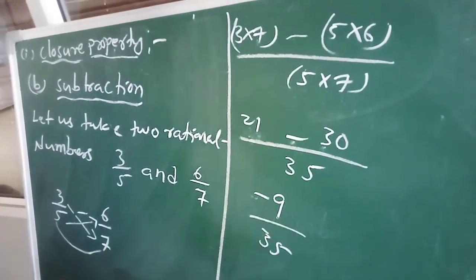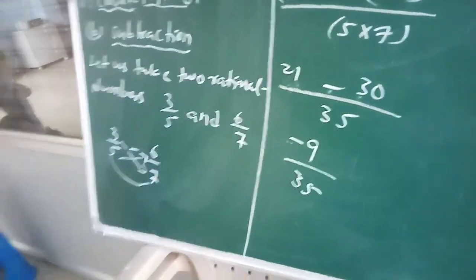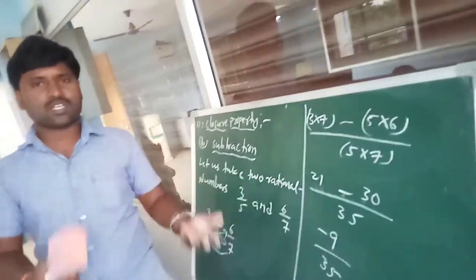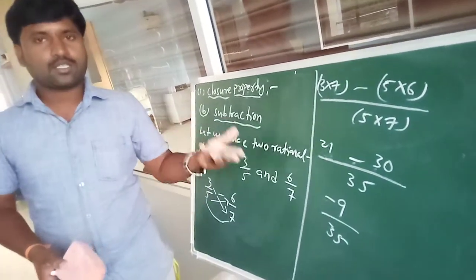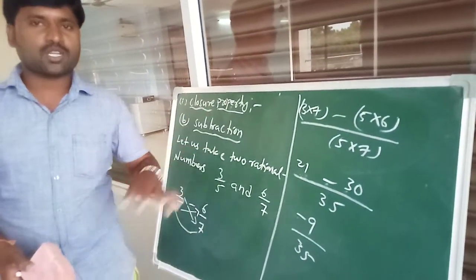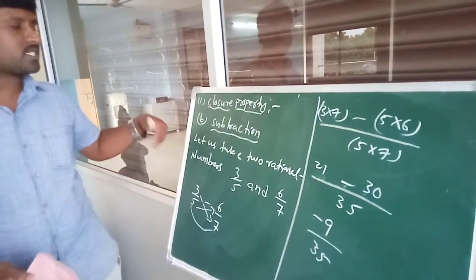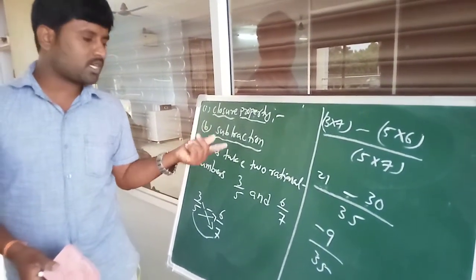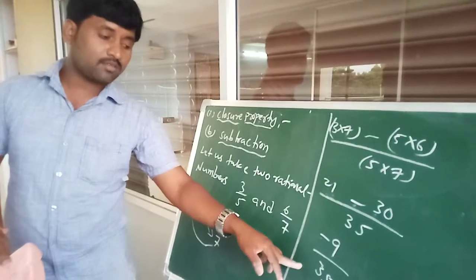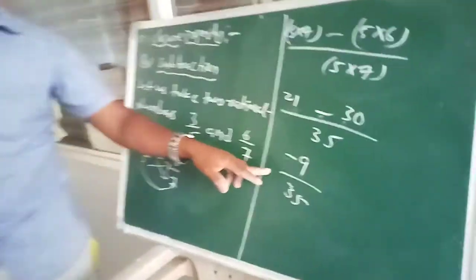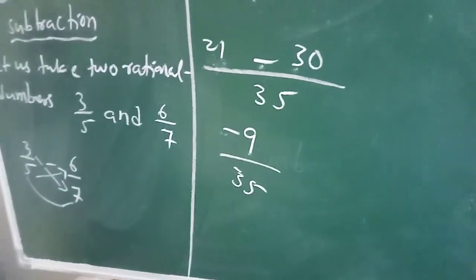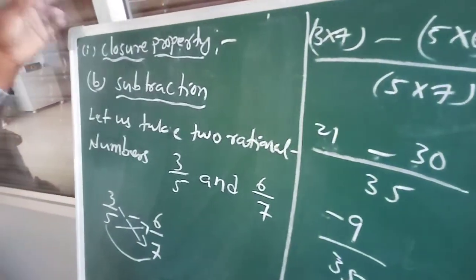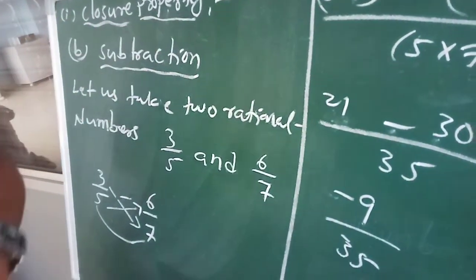See clearly, we can add two rational numbers and you will automatically get a rational number. Like that only we can subtract two rational numbers, and then we again get a rational number. So that's why we can say that closure property is satisfied under addition and subtraction also.